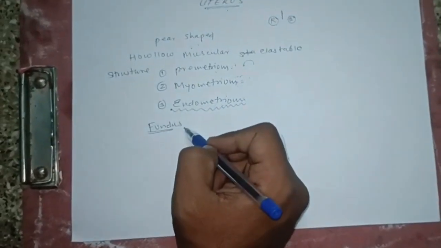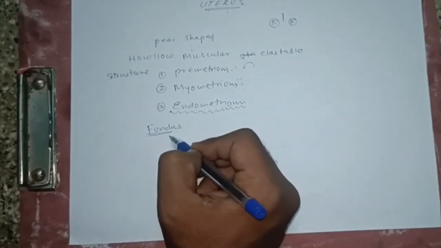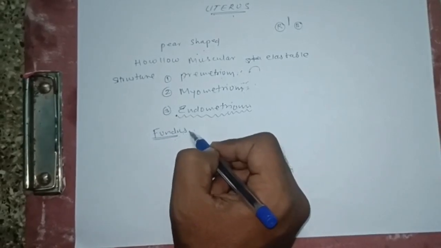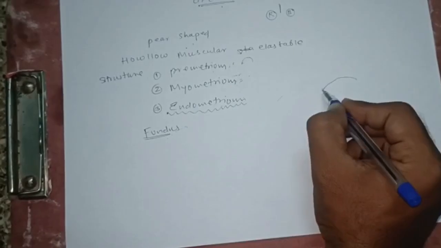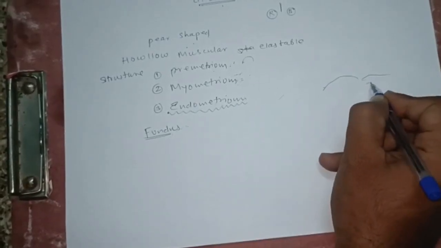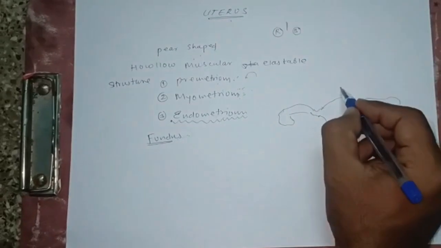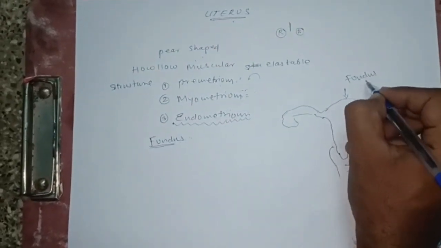After this, there are other parts of the uterus. The first one is the fundus. The fundus is the uppermost and widest part of the uterus, connected to the fallopian tube. This part of the uterus is known as the fundus.